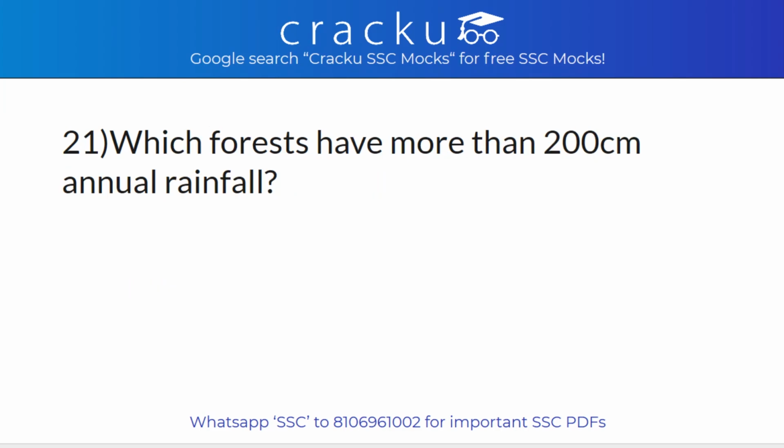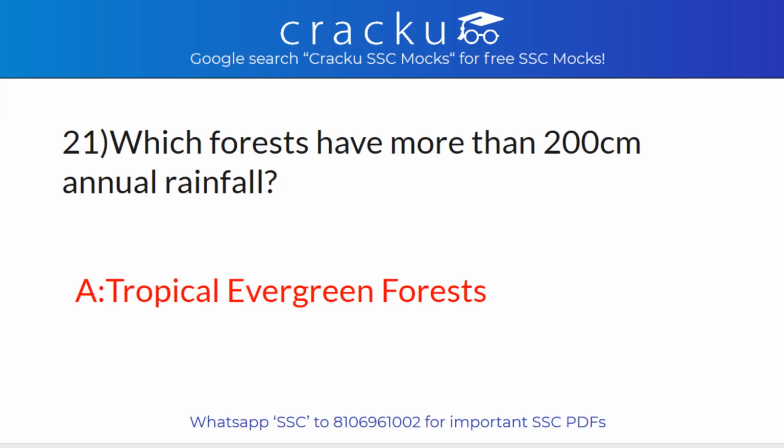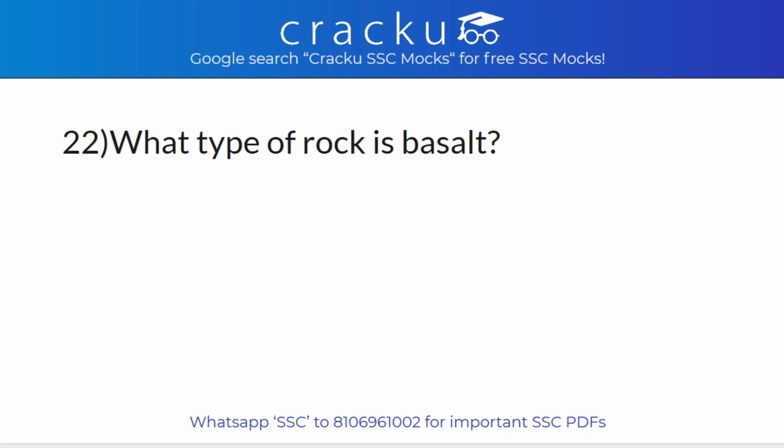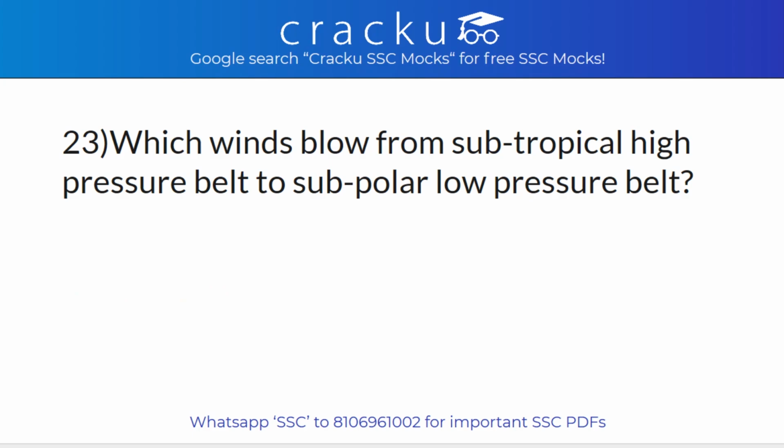Which forests have more than 200 cm annual rainfall? Answer: tropical evergreen forests. What type of rock is basalt? Answer: igneous rock. Which winds blow from subtropical high pressure belt to subpolar low pressure belt?